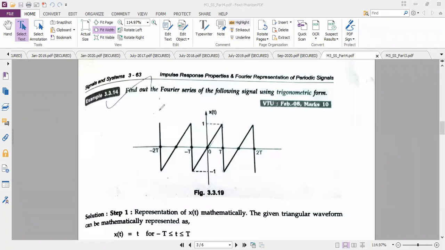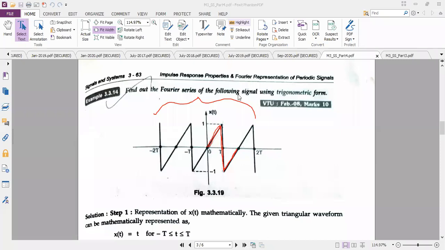So always the diagram they will give in terms of a periodic signal. Periodic means it will be repeated, so I have to consider only one complete cycle. This is neither a ramp, it is actually a triangular wave.